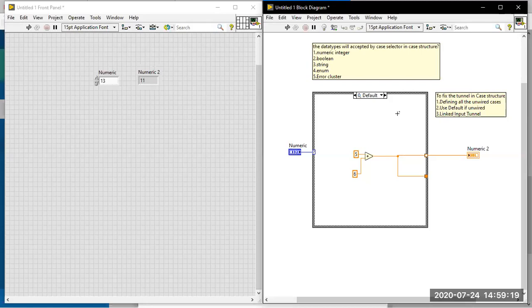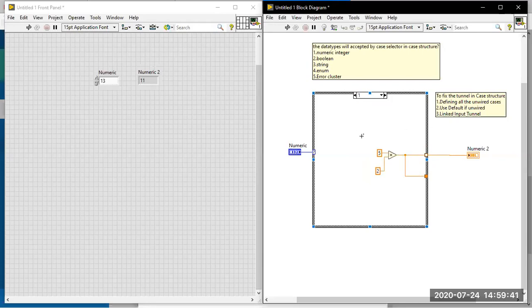What are linked input elements? I am going to make a link between the input tunnel and the output tunnel. Output tunnel in the sense that here I have an indicator available. This is the output tunnel. Now see here, the tunnel is empty. You are getting a white space tunnel everywhere.